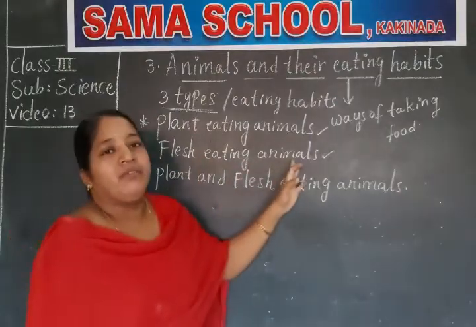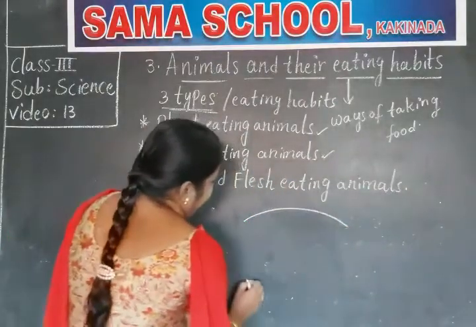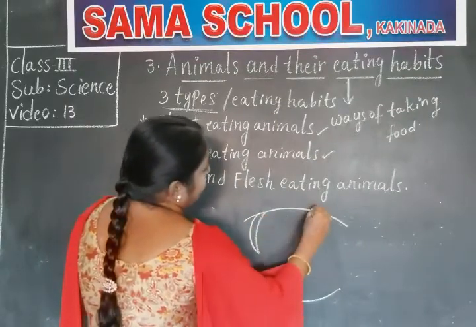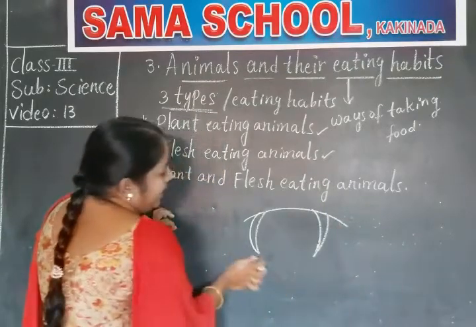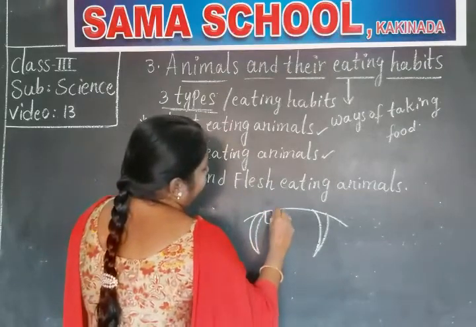And what type of teeth will they have, children? I already told you that the front teeth are very sharp. If you observe a lion or a tiger, you will see the front teeth.